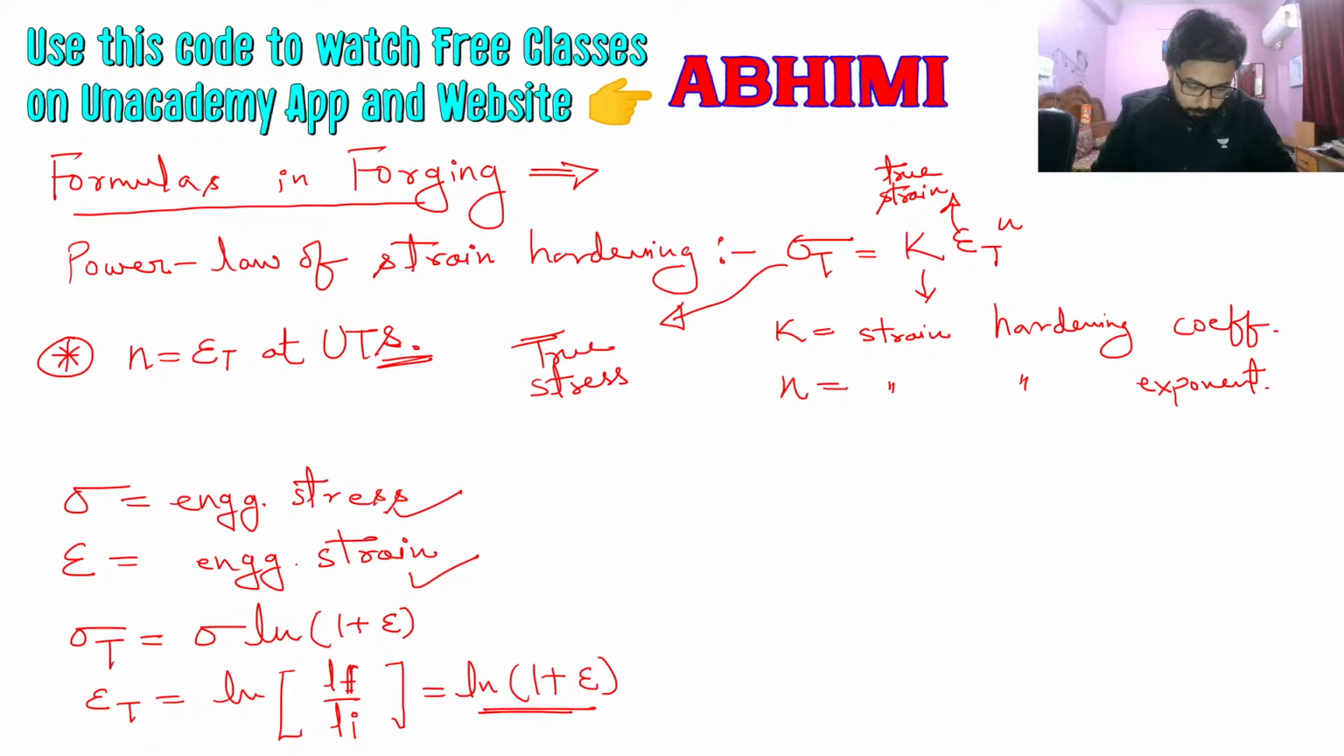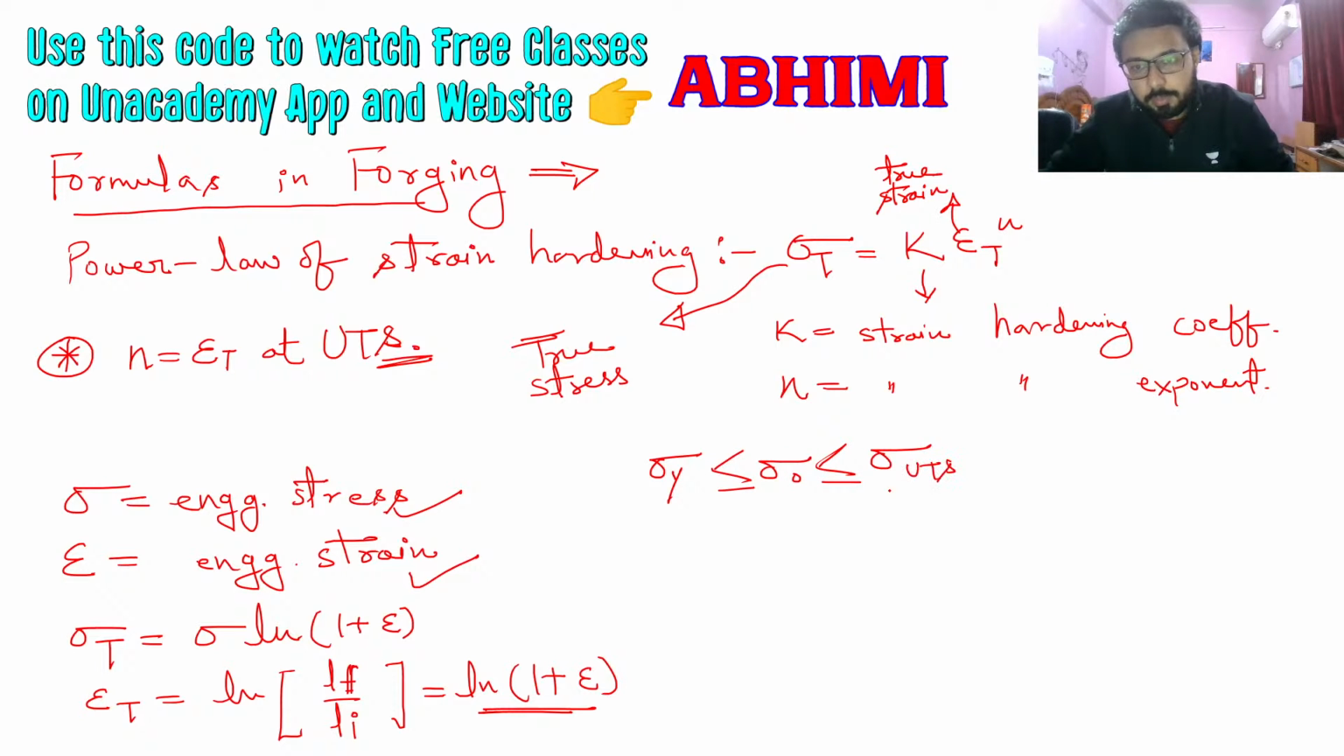So that will be it for this discussion of the power law of strain hardening. And I should mention here that between the yield strength and the ultimate strength lies the flow stress, which is required for this plastic deformation.